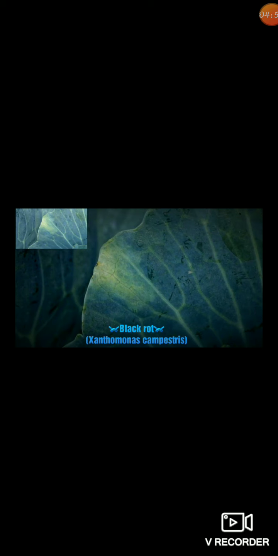The plants can be affected at any stage of growth, although the most severe loss occurs when seedlings are infected. The symptoms are shown in the figure. These include V-shaped lesions on the leaf or the stem, mainly on the leaf, which occur at the edge of the leaf and grow up to the veins of the leaf. This mainly spreads in the spring season, by water, by mechanical means or by insects.